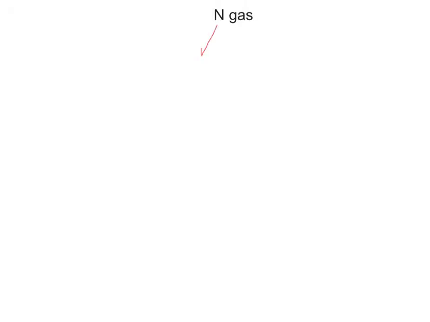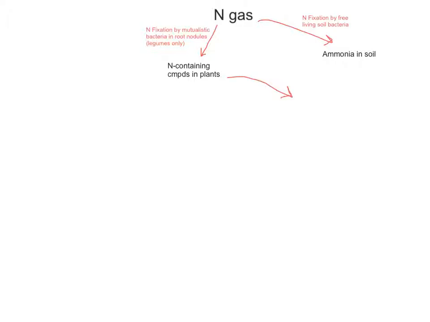Okay, the best place to start with the nitrogen cycle is up with atmospheric nitrogen in the air. And there are two things that can happen with this nitrogen. First of all, it can be fixed by mutualistic bacteria growing inside the root nodules of legumes. It can also be fixed by free-living bacteria that are in the soil, and that then forms ammonia in the soil.